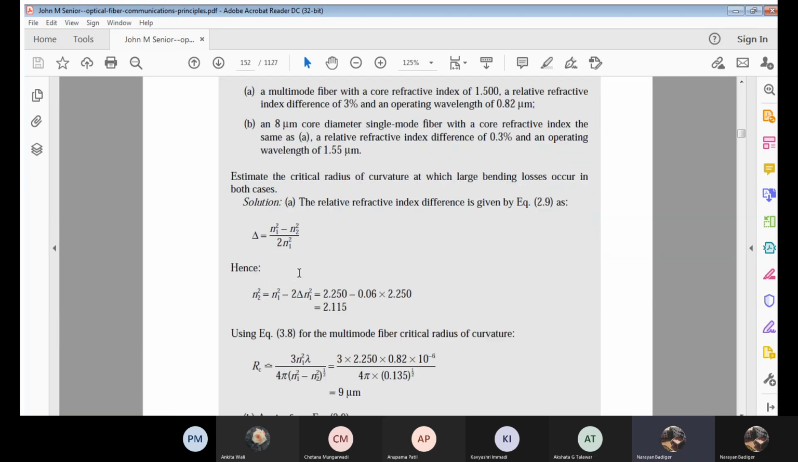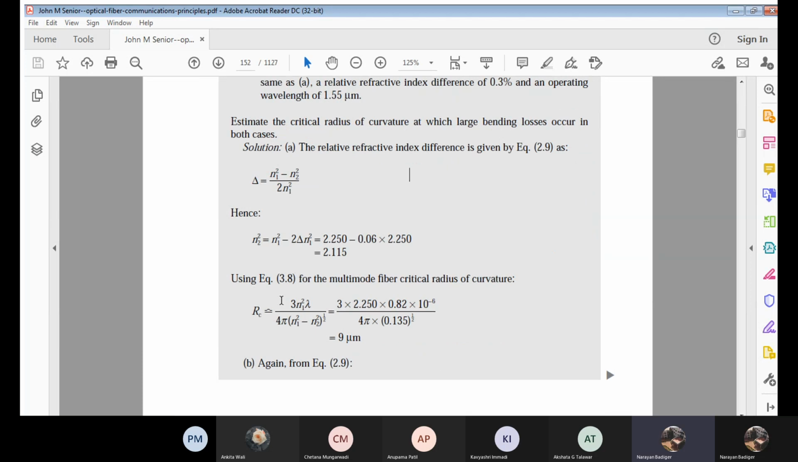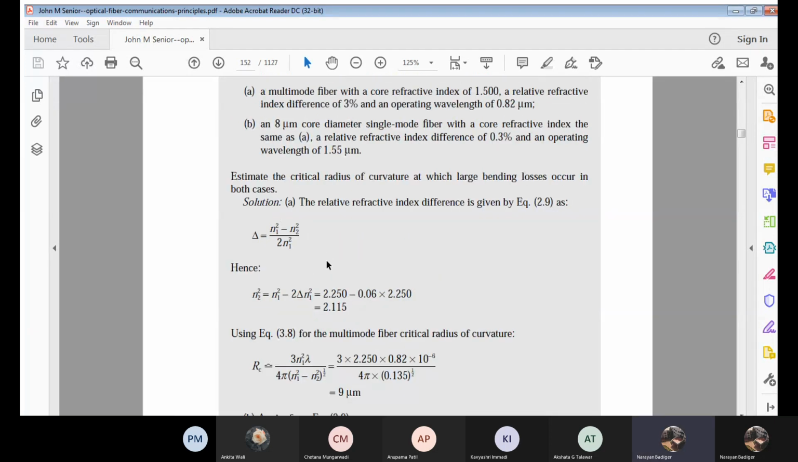Clear? Now, why do we need N2? I need it here to calculate the radius of curvature. I hope it's clear. Okay. Next, now we'll go with the N2 calculation.